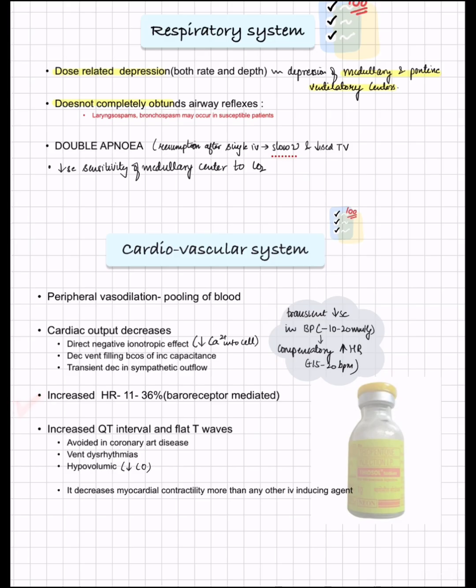In thiopentone, it is increasing the heart rate. So basically, the baroreceptor reflex is not obtunded. Cardiac output decreases because of the direct negative inotropic effect, decreased ventricular filling because of the increased capacitance, and transient decrease in the sympathetic outflow. So basically, what is the overall gist of it? There is decrease in the BP, which is transient, there is a compensatory increase in the heart rate, and there is decrease in the cardiac output.